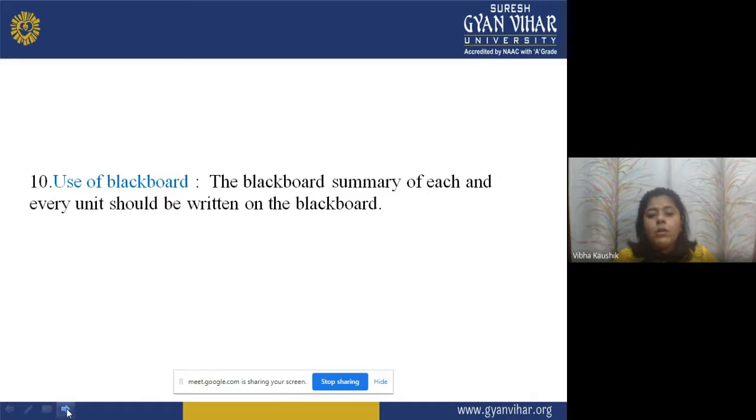Now, use of Blackboard. The Blackboard summary of each and every unit should be written on the Blackboard. It means an ideal lesson plan has a provision of Blackboard work also. And when the teacher uses a Blackboard, the teacher has to write main points on the Blackboard.